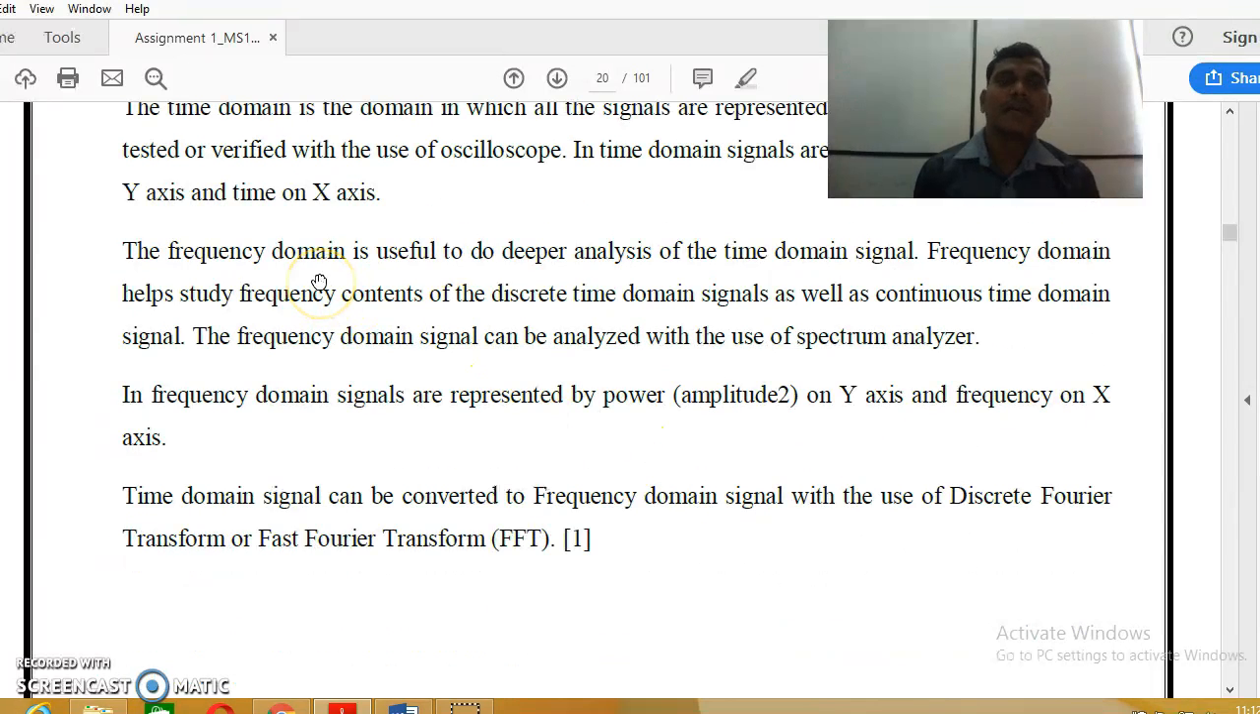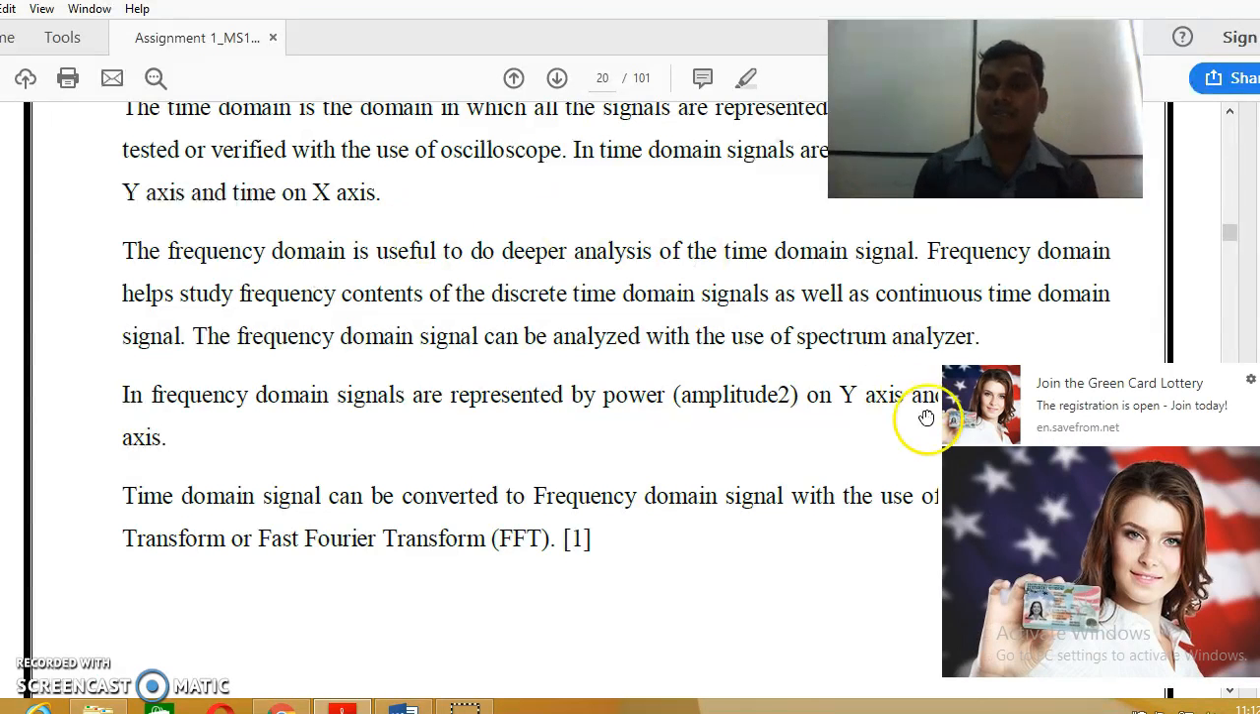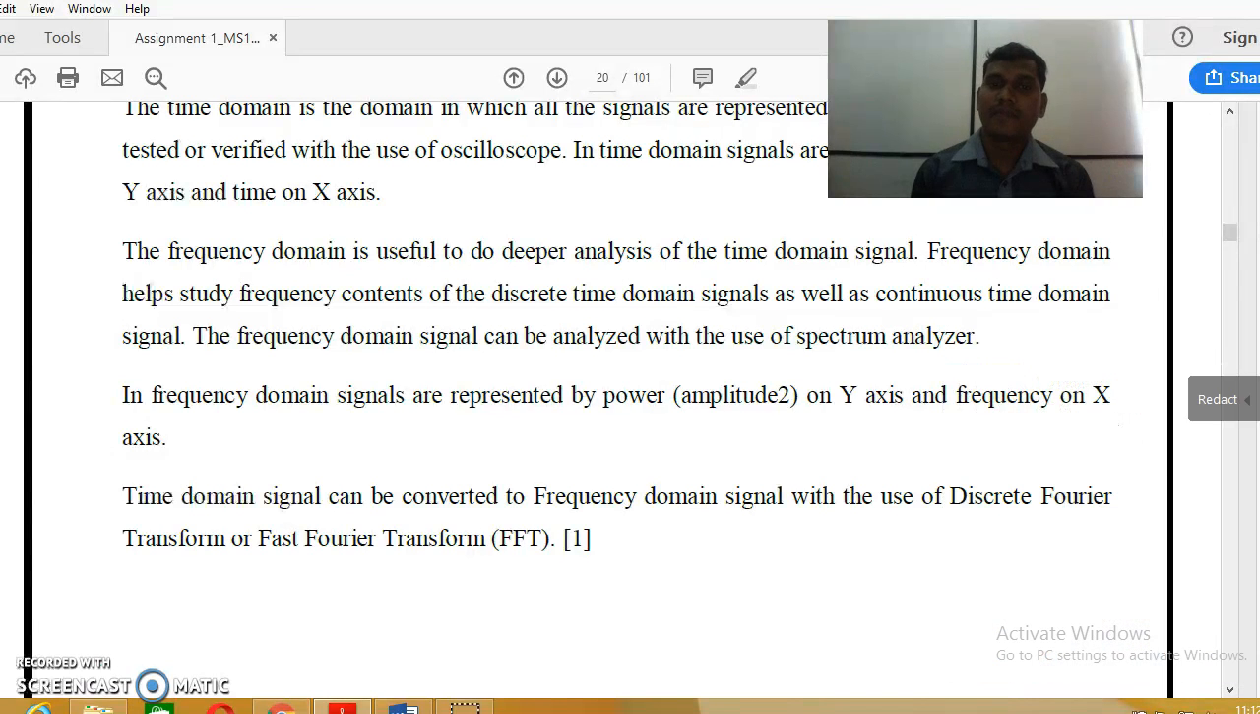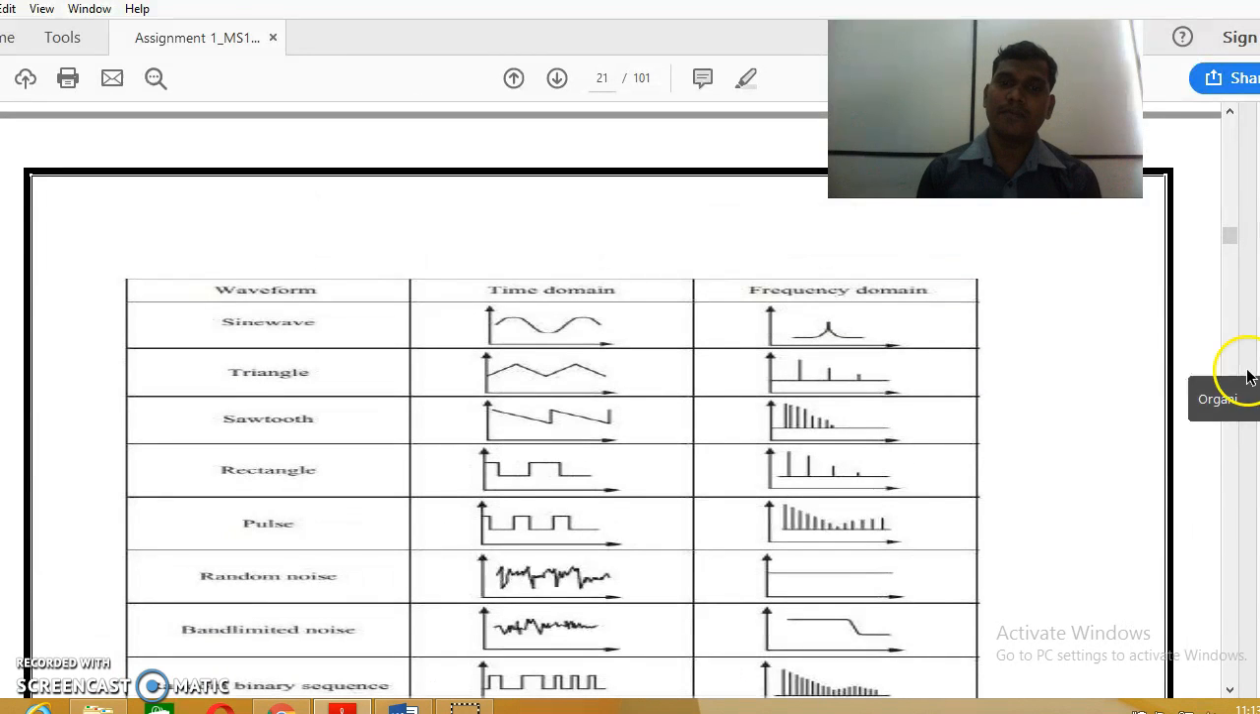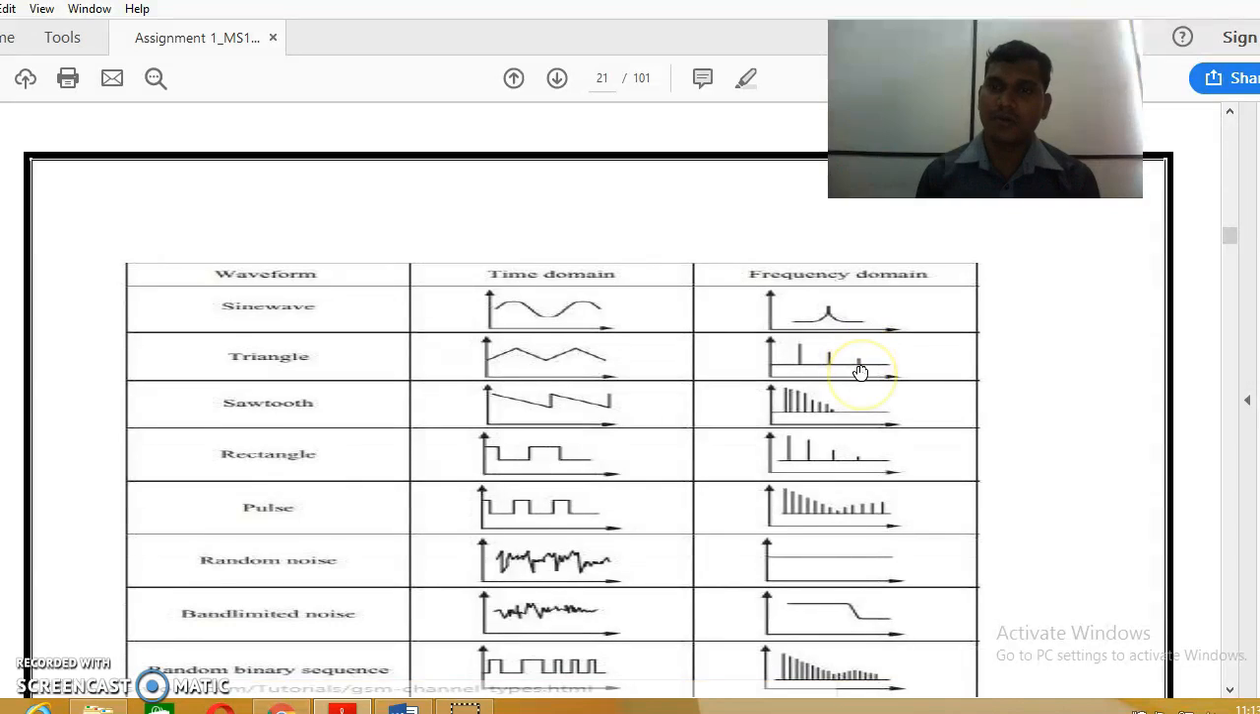Frequency domain is useful to do deeper analysis of time domain signals. Frequency domain can study frequency contents of the discrete time domain signal as well as the continuous time domain signal. The frequency domain signal can be analyzed with the use of a spectrum analyzer. Right. This is the figure for the time domain and frequency domain.